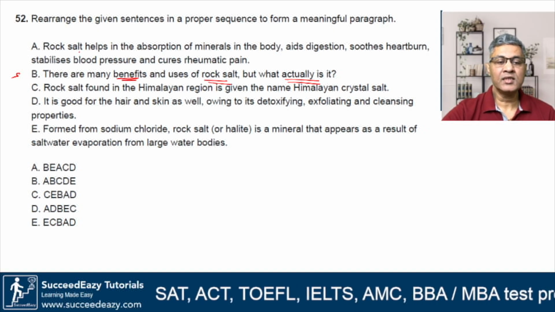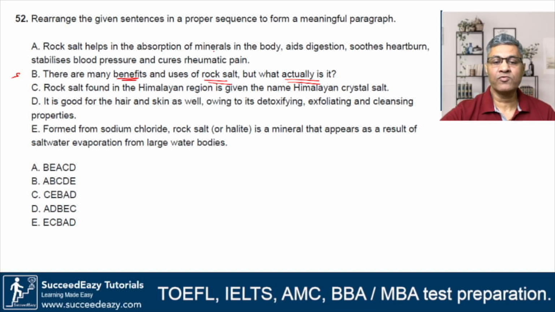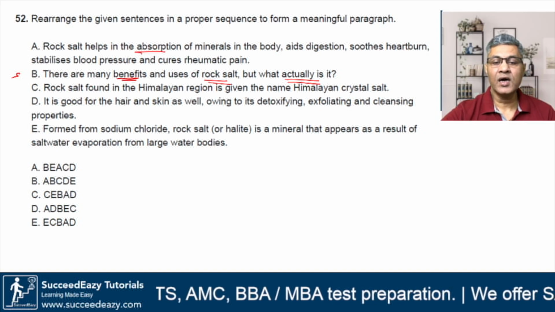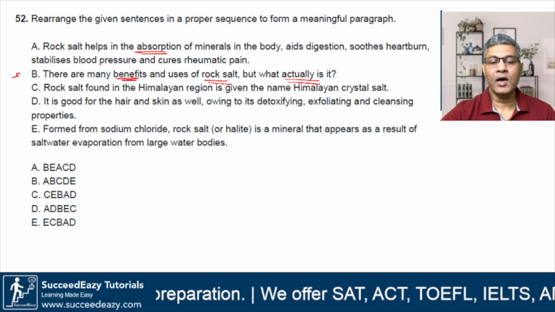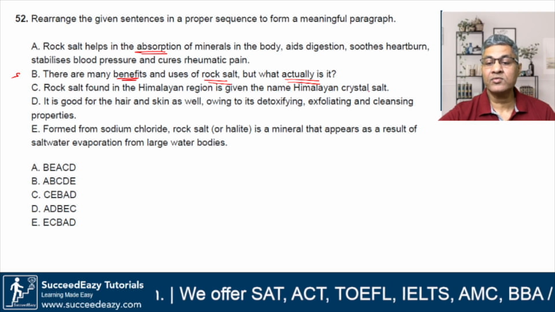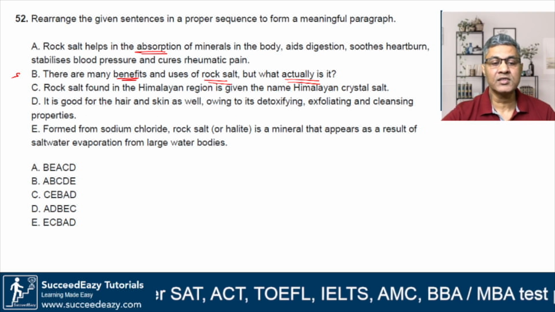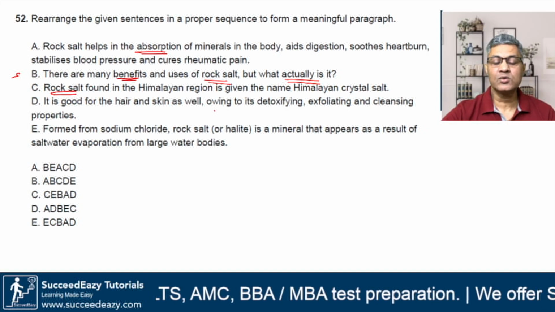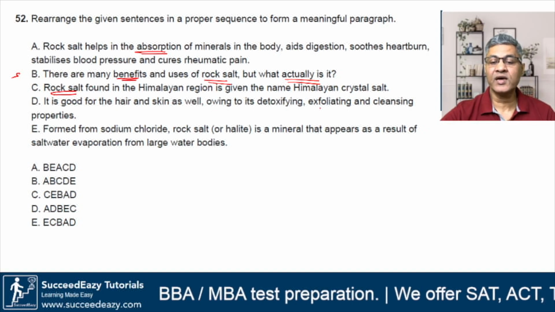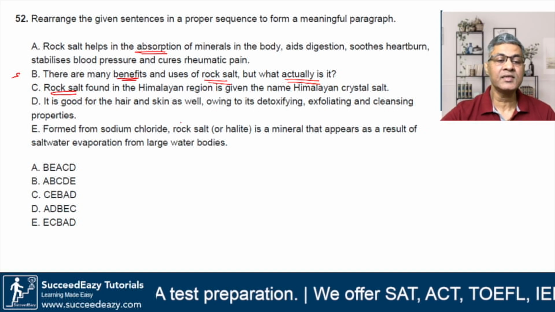Here you have one sentence, rock salt helps in the absorption of minerals. Okay, it gives you the advantage, right? Third statement C, rock salt found in the Himalayan region is given the name Himalayan crystal salt. So it says something about rock salt. Option D: It is good for hair and skin as well, owing to its detoxifying, exfoliating and cleansing properties.